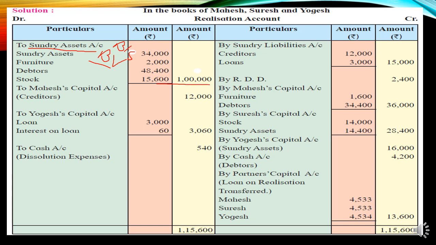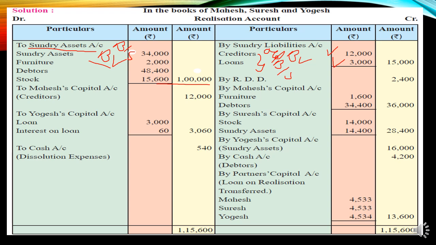Likewise the sundry liabilities, because in the old balance sheet, after the capital balance, only two liabilities were there: creditors 12,000 and loan 3,000. Remember, it is the book value amount which is recorded as per the balance sheet, that is, the old balance sheet, or the balance sheet given in the question.